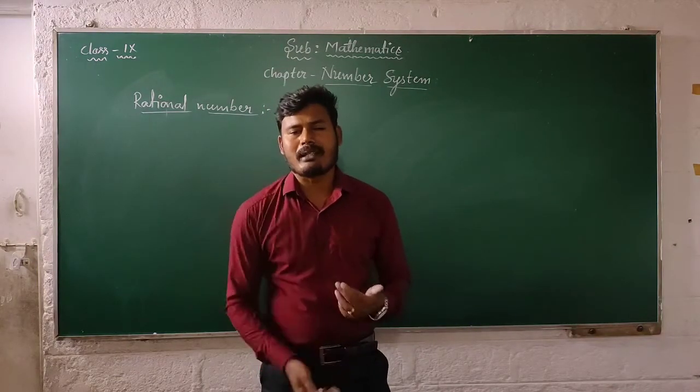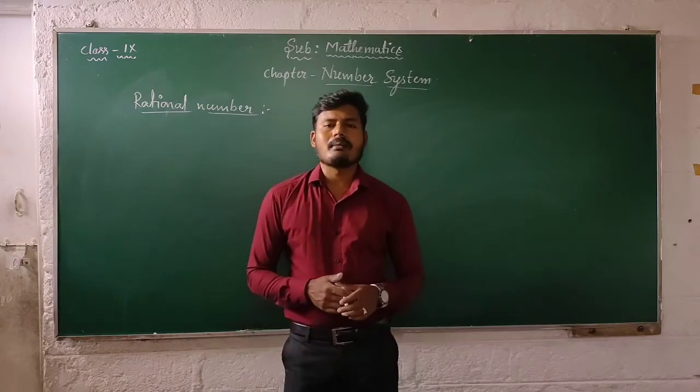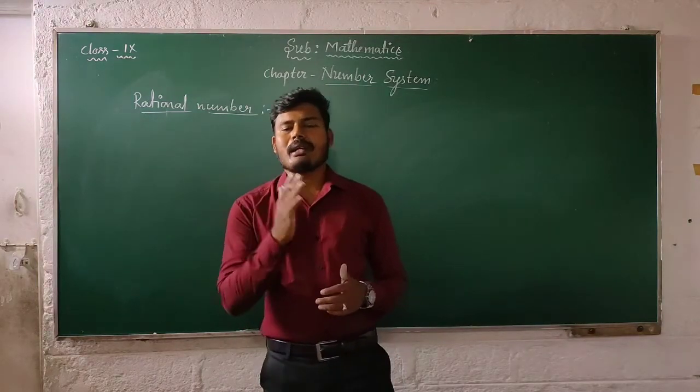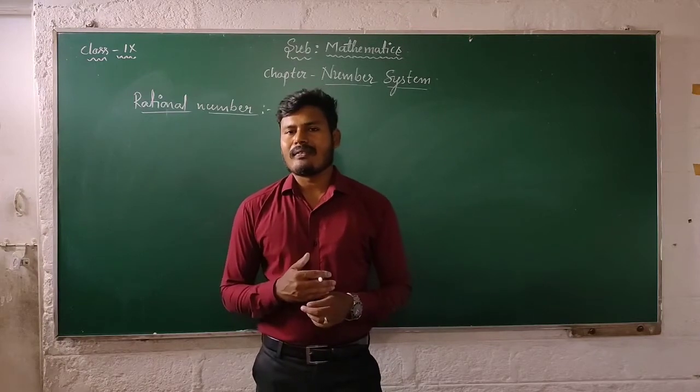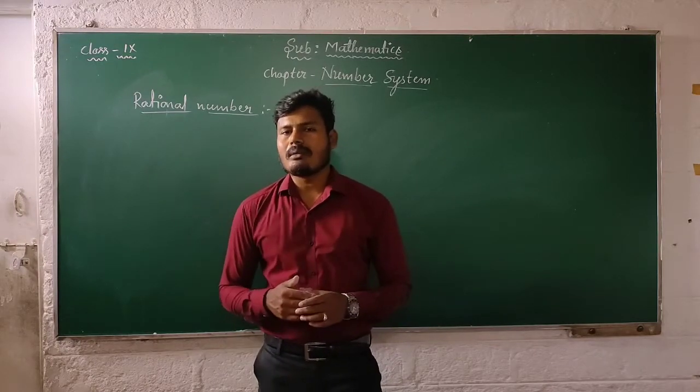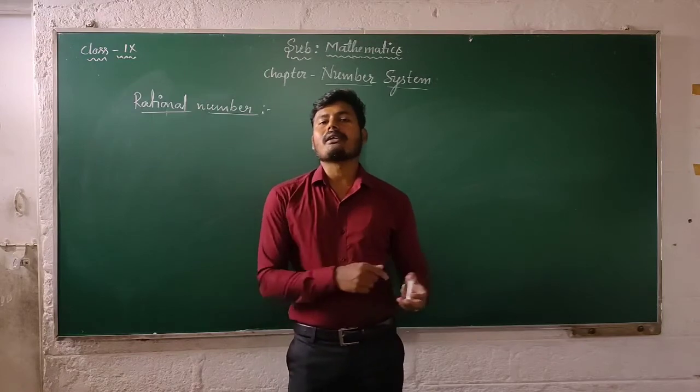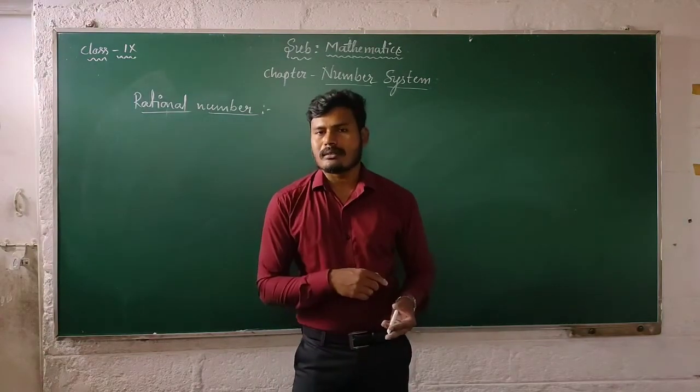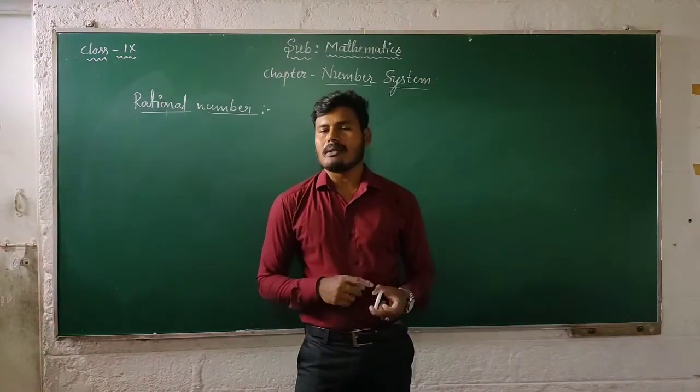Once again I would like to repeat the definition of rational numbers. If R is said to be rational, if and only if it can be written in the form P by Q, where P and Q belong to integers, but Q not equal to 0.